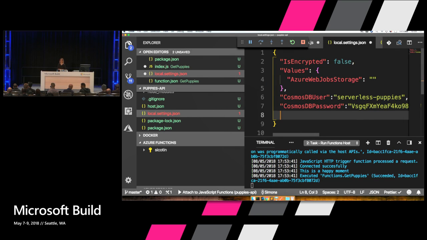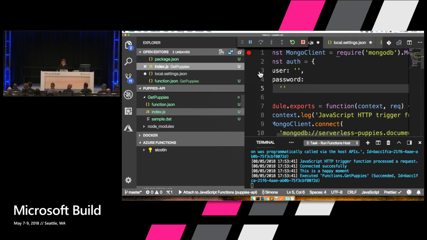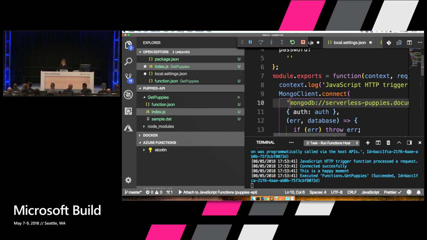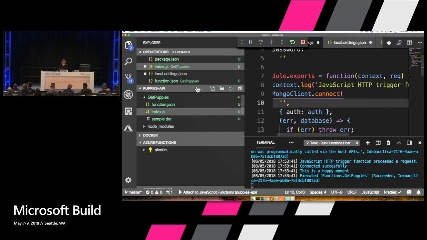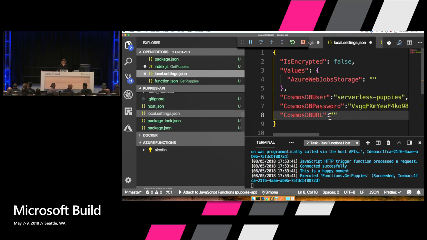And then the next thing that we need is the Cosmos DB URL. Which I'm going to copy from index.js as well. Brian, soon this is going to be gone. You're going to be happy.